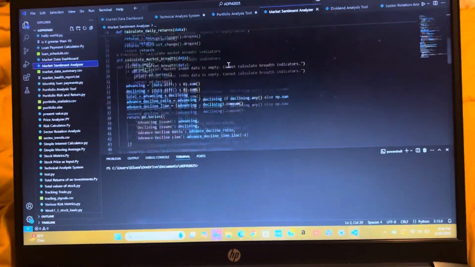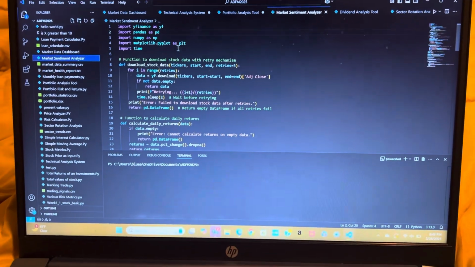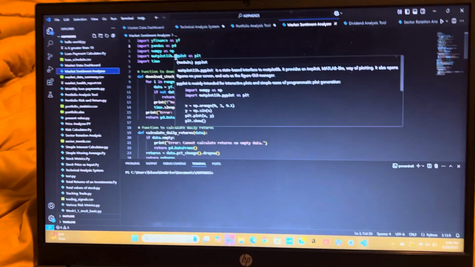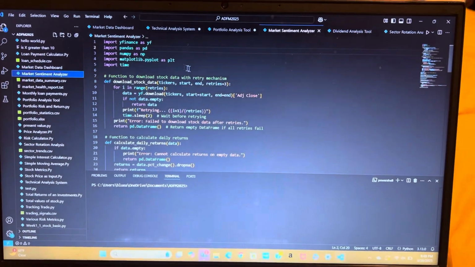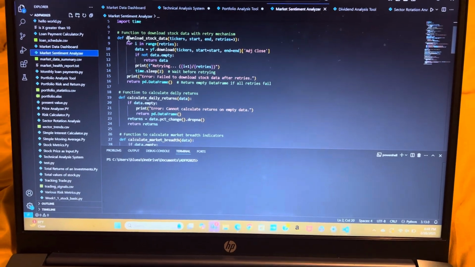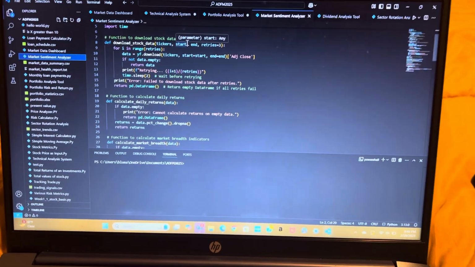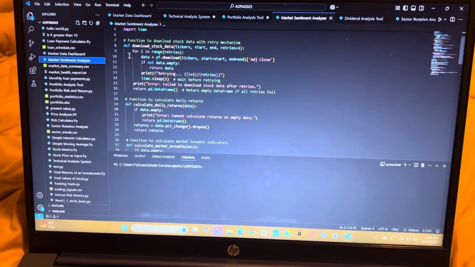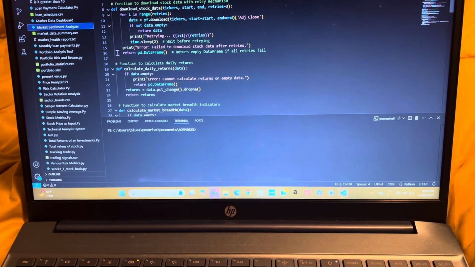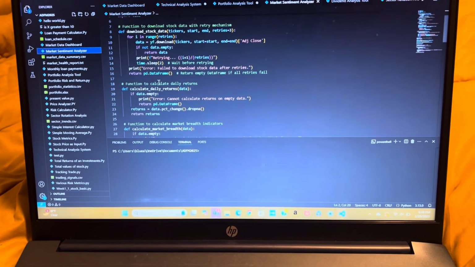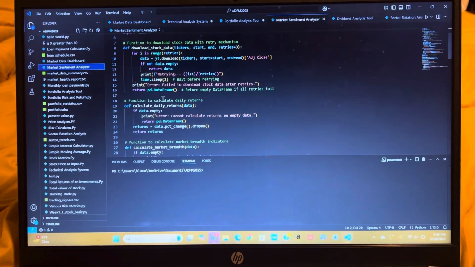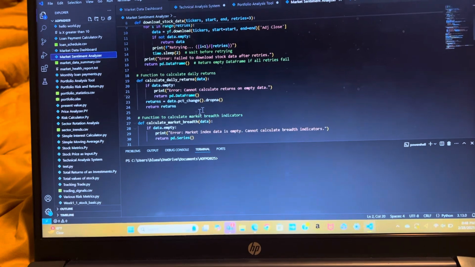Okay. This, again, follows that same flow chart, where this is the start of the code, and these are the packages we need to be able to perform our code. Then right here is where we're going to download the stock market data. Again, find that if-else statement. If we cannot pull that data, retry. Again, we have that time delay. Then we're going to print off an error message. We're going to keep going with the code. But the else statement is if you can pull that data, then we are going to calculate the daily returns.